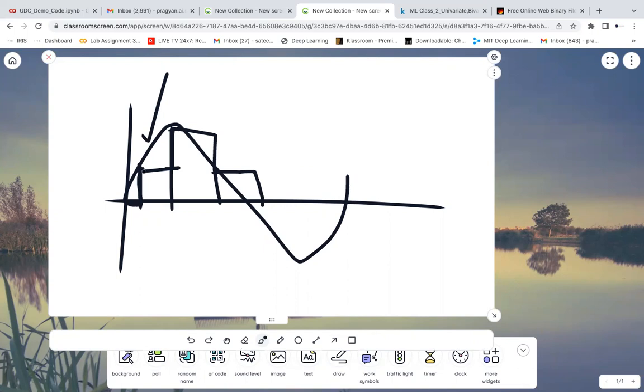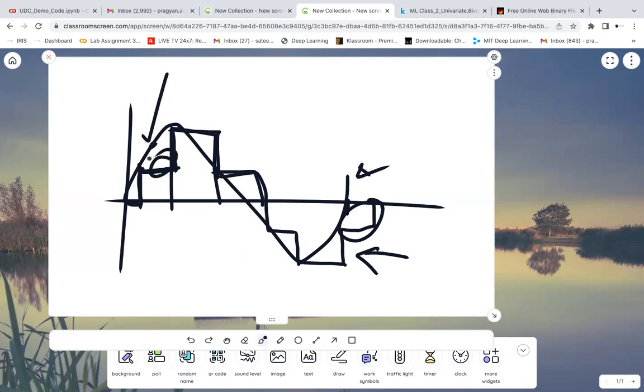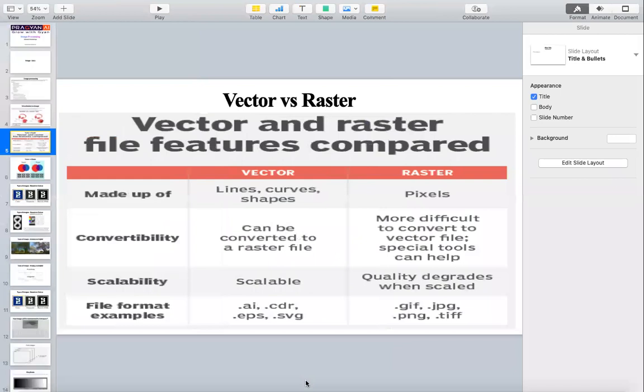It will be a 0 value, then suddenly this value, suddenly this value, then the drop, then again something like this, then again something like this. So this is the digital value and this is the analog value. See here, somewhere I'm making some extra, and somewhere else I'm making a lesser value. Because of that, some kind of approximation happens when we convert analog to digital, and that is the reason there will be some loss of information when you convert it back.